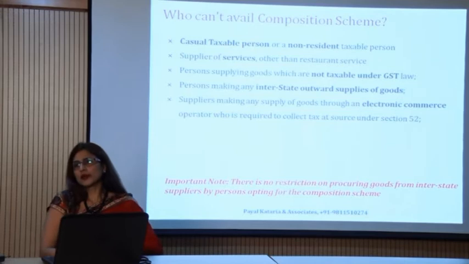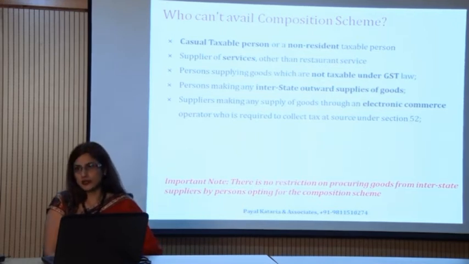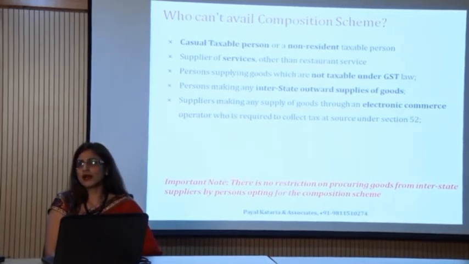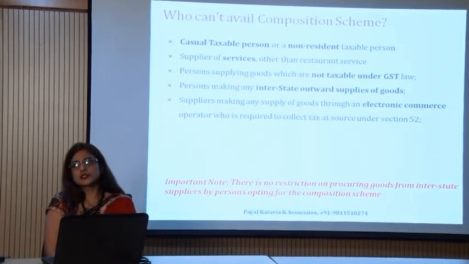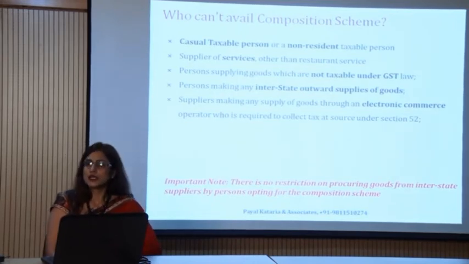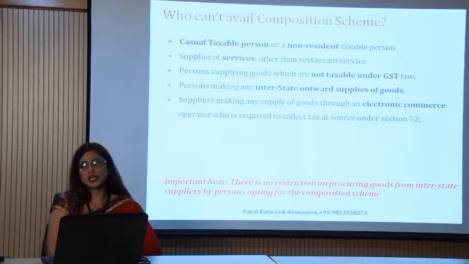Now, a very important point to be noted here: I am mentioning that interstate supply is not allowed under composition, but I can purchase interstate. Interstate here means my business is in Delhi, but I can purchase from UP. For example, if I need raw material, I can purchase the raw material, inward supplies, even from Maharashtra or any state of the country. There is no restriction under composition for making inward supplies, right.